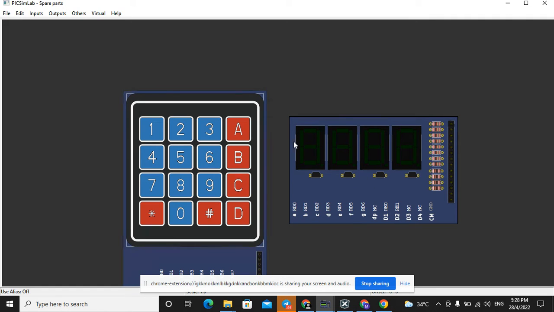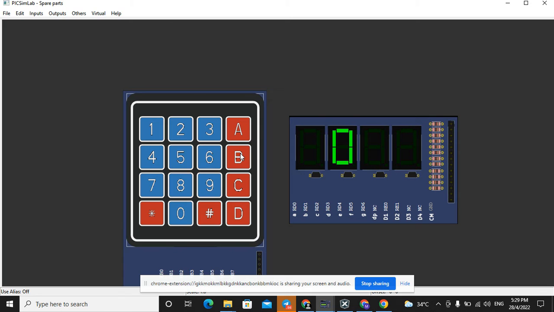And the last one is, if another key is pressed, it turns on the 7 segment display and counts up from 0 to 9. So we try to press the A button, and you can see it counts up from 0 to 9.